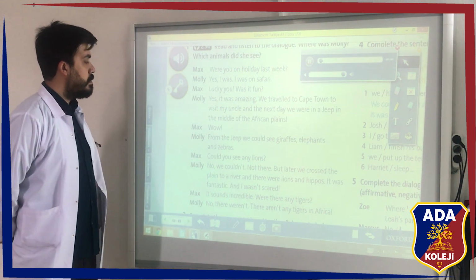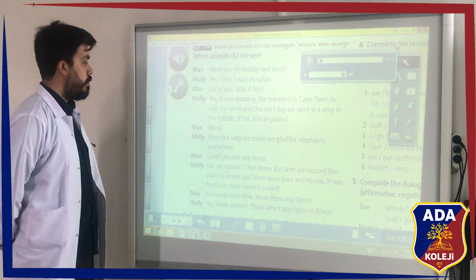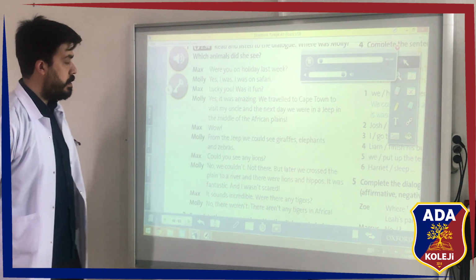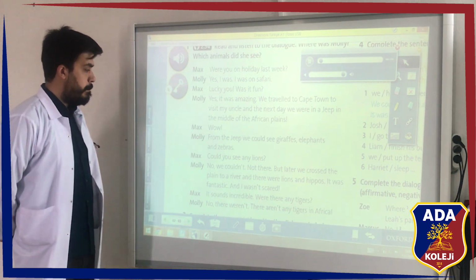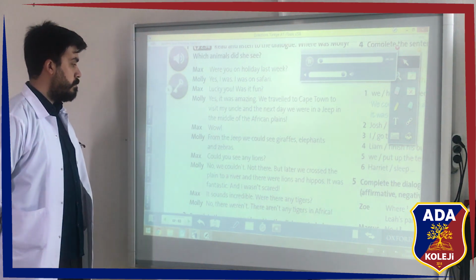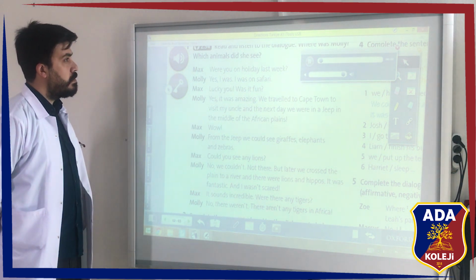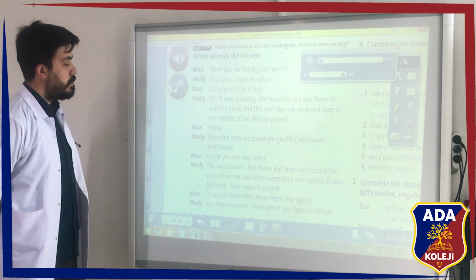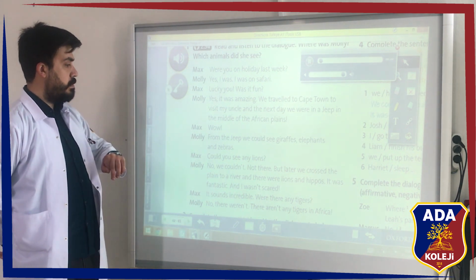From the jeep, we could see giraffes, elephants, and zebras. Could you see any lions? No, we couldn't. Not there. But later, we crossed the plain to a river, and there were lions and hippos. It was fantastic, and I wasn't scared. It sounds incredible. Were there any tigers? No, there weren't. There aren't any tigers in Africa.